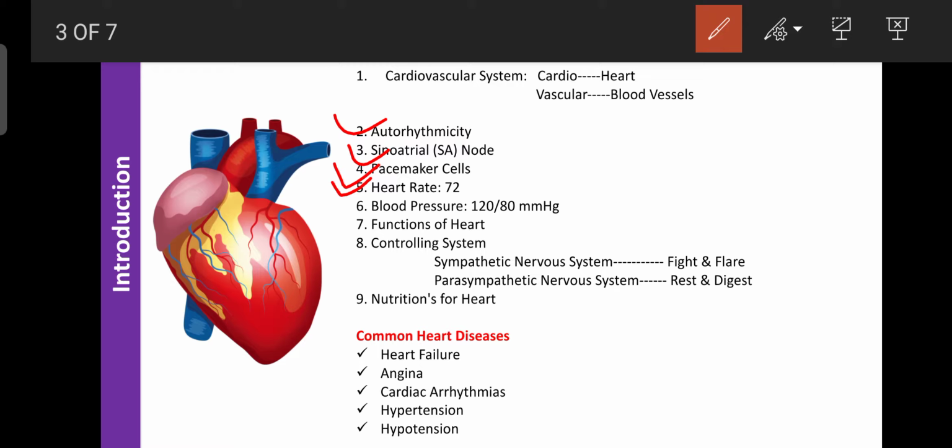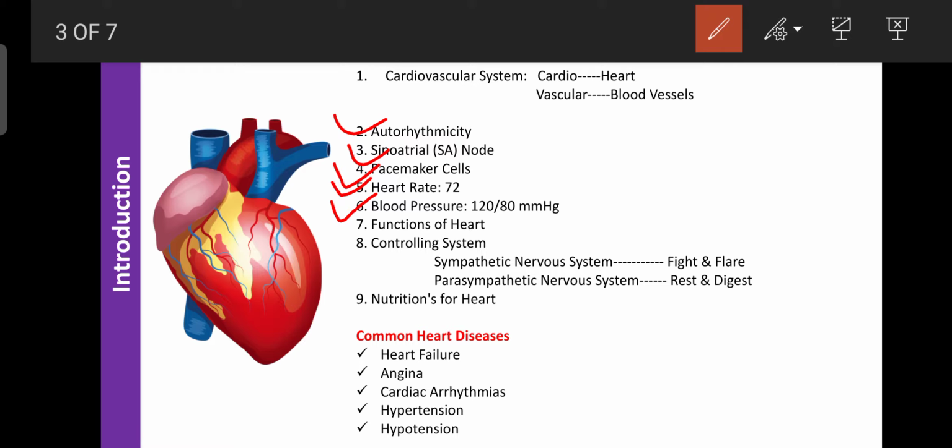So regarding the blood pressure, the blood exerts pressure on the wall of the blood vessels, and that is known as blood pressure. Due to the flow of the blood, a certain pressure falls on the blood vessels, and that pressure is known as the blood pressure. Blood pressure is classified into three types: arterial blood pressure, venous blood pressure, as well as capillary blood pressure. In the capillary, the maximum blood pressure is 40 mmHg, but in the veins the maximum blood pressure is 15 mmHg. But in arteries, the maximum blood pressure is 120/80 mmHg.